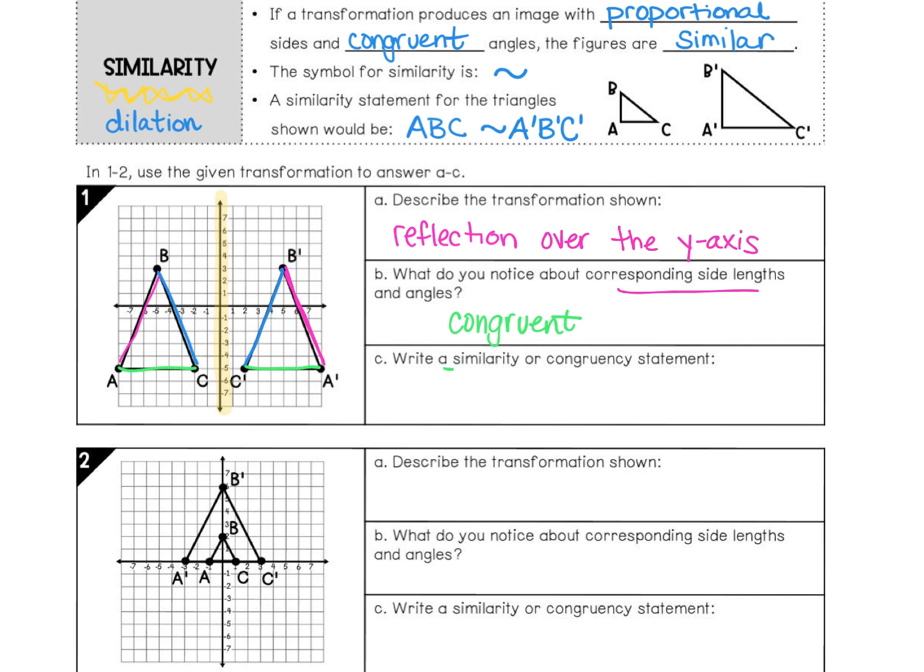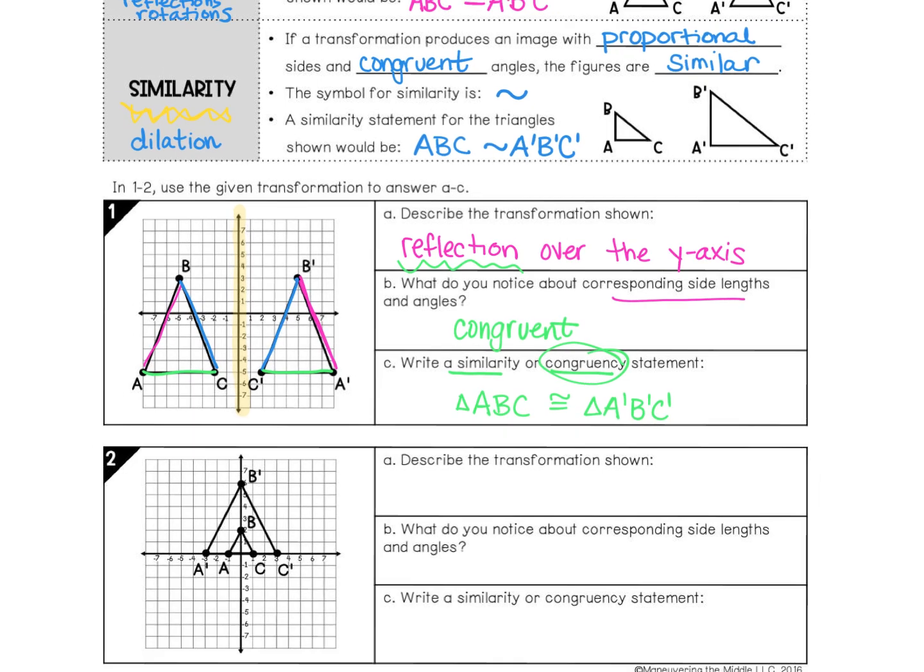To write a similarity or congruent statement, we're going to pick congruent, and we're going to write triangle. Sometimes you can put a little triangle symbol. Triangle ABC is congruent to triangle A prime, B prime, C prime. We also know this because it's a reflection. Reflections, rotations, and translations result in congruent figures.